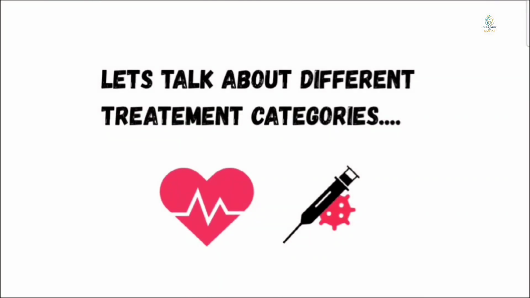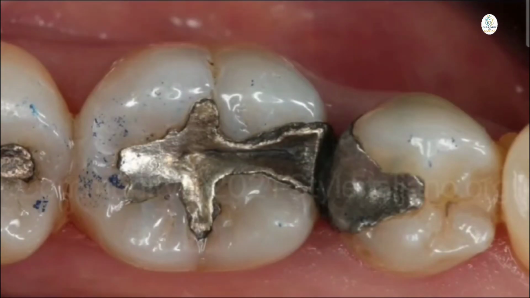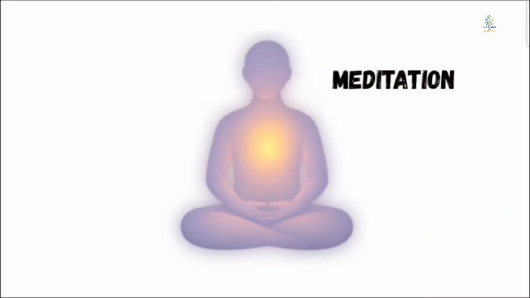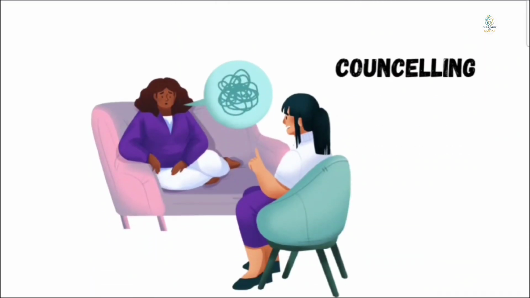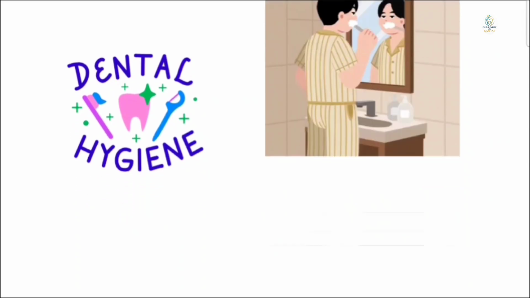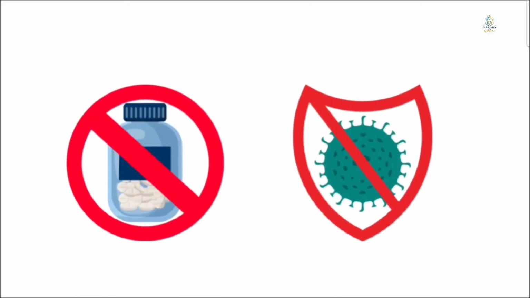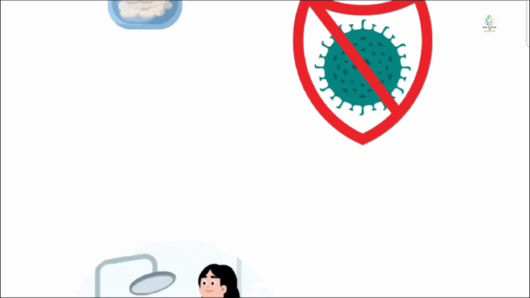Okay, then moving towards the treatment categories for this condition, you can go for immune modulation therapy, topical steroids, and systemic steroids in severe conditions. Then any dental restoration which is causing this allergy could be replaced, like your amalgam restoration. And of course, meditation is very important for your stress condition, and you can also go for counseling sessions with your psychiatrist. And then of course, the most important is dental hygiene in this condition, and you are going to hydrate a lot, avoid spicy foods, and eat healthy food. Okay, and then you have to avoid those drugs which are actually causing it and screen for any hepatitis infection.